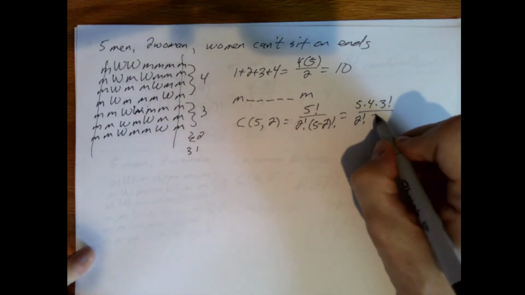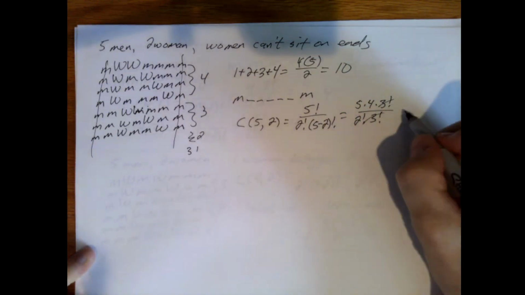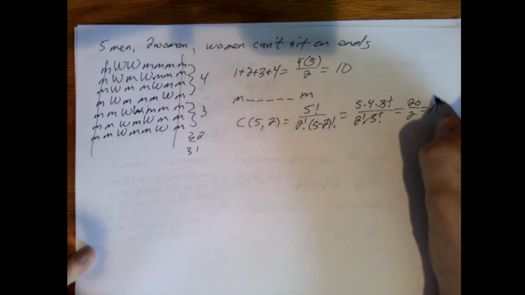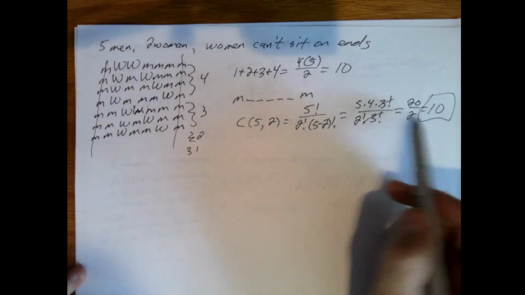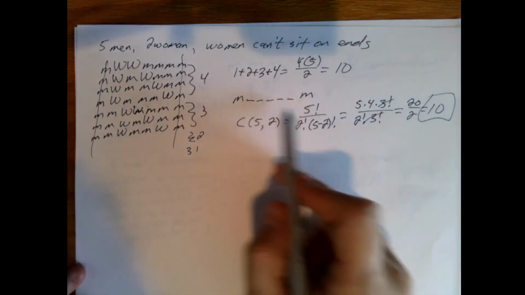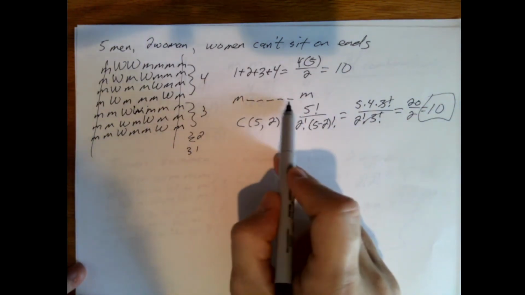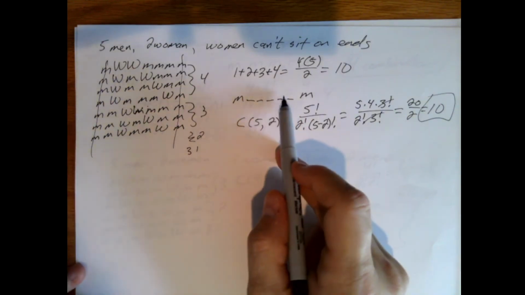5 minus 2 is 3, so this is 3 factorial. Those cancel, leaving 20 over 2, which is 10. So we can do it that way, and this is the scalable way, as long as you realize we're picking 2 of these 5 positions to place the women, and then the rest will just be men.